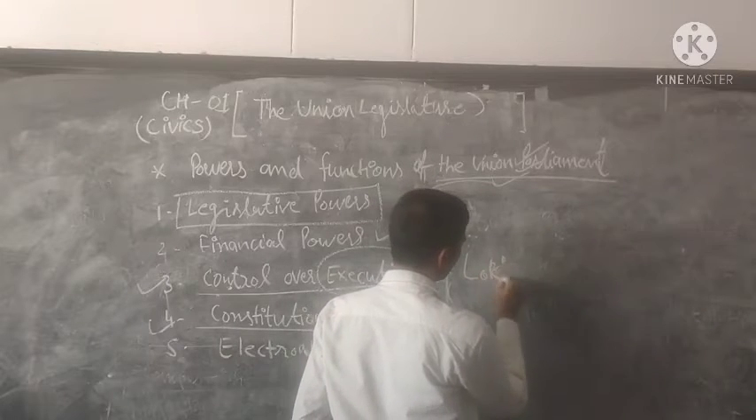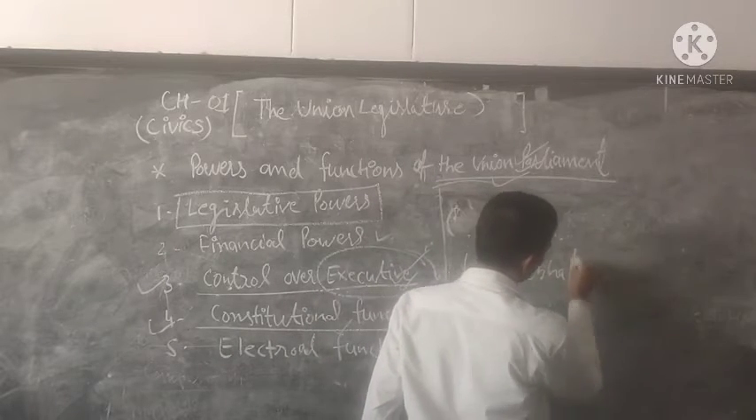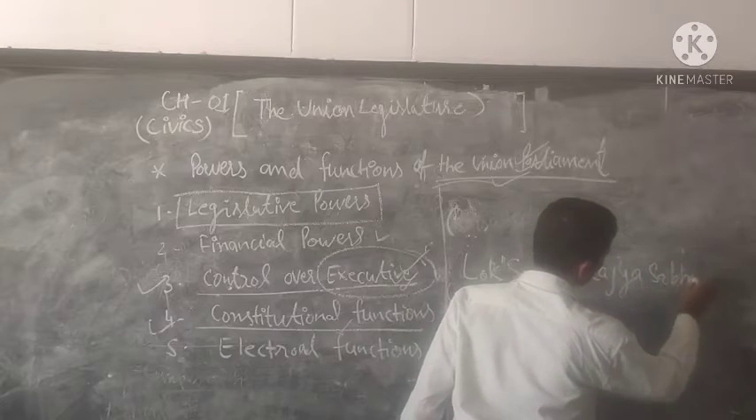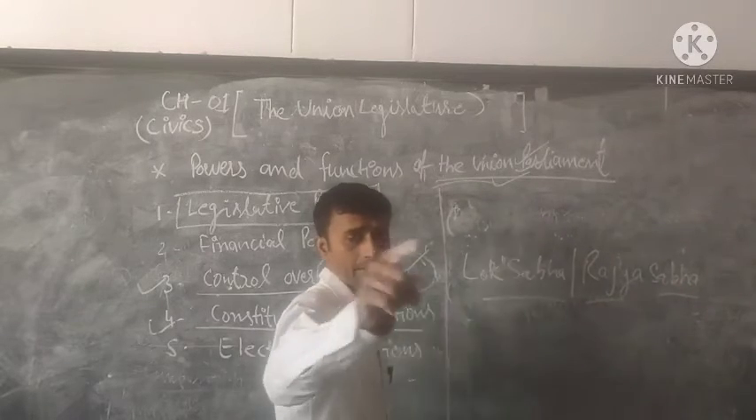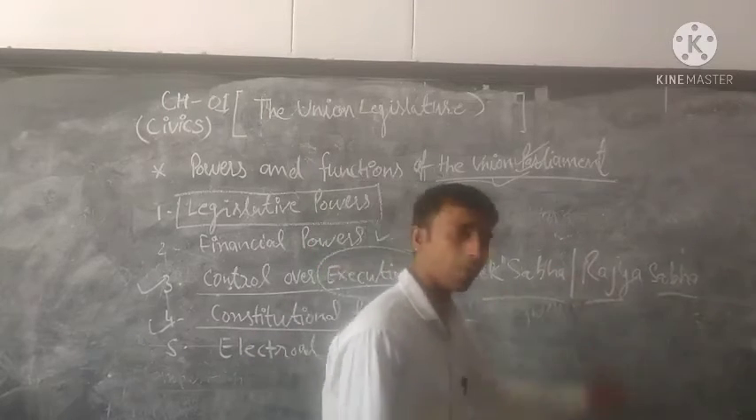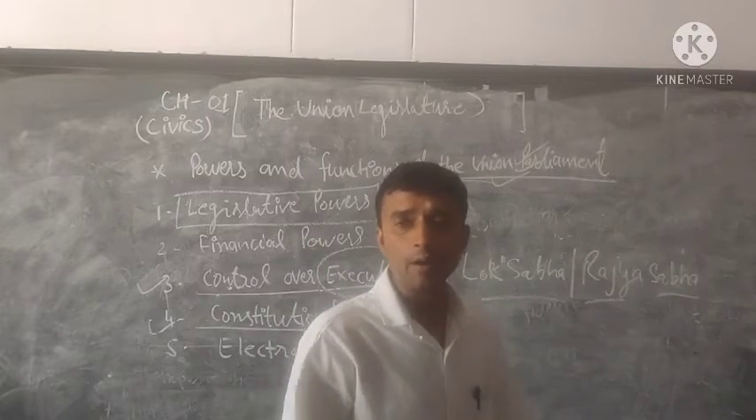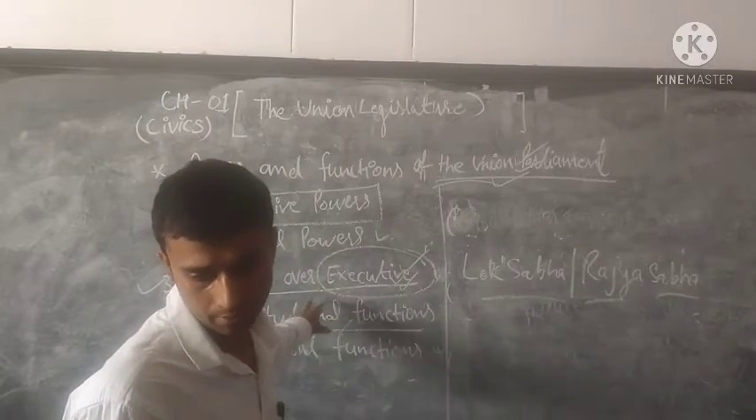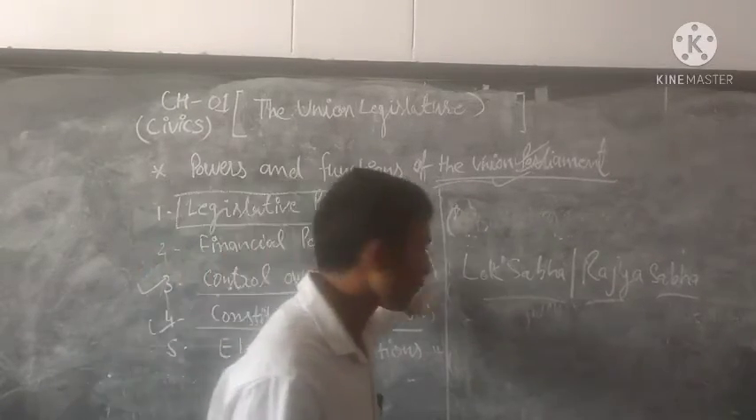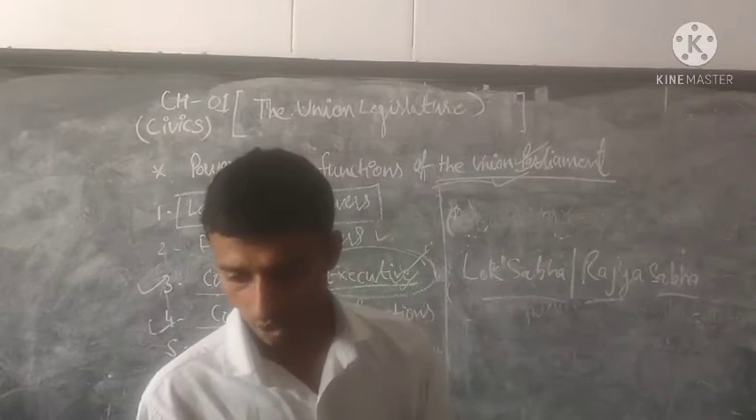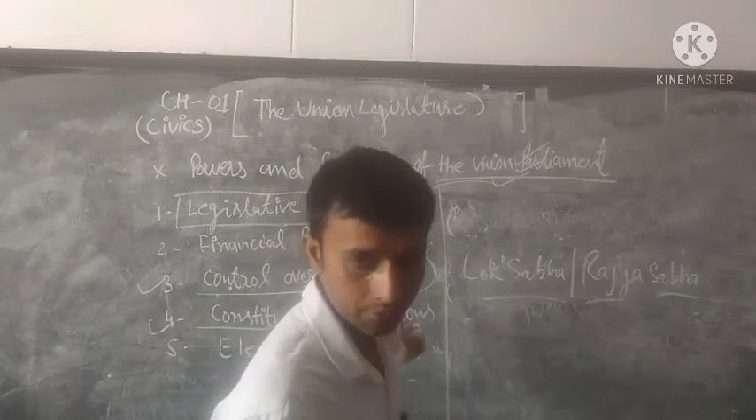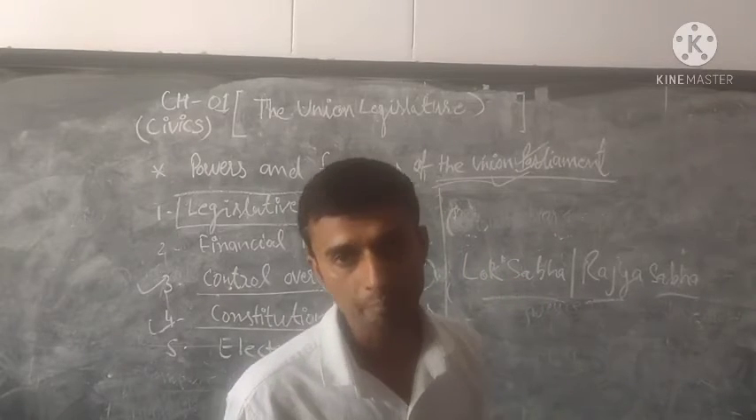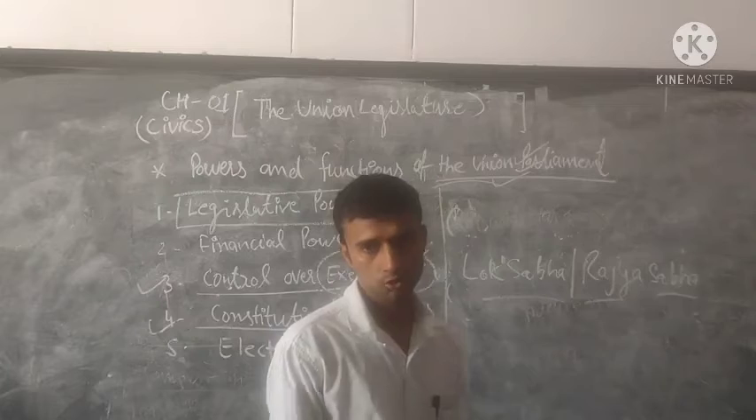Both the houses, Lok Sabha and Rajya Sabha, are responsible for any amendment of the constitution. Both houses pass the bill, then the amendment is complete. It is very important that the simple majority or the 2/3 majority is cleared by the parliament, then the amendment is approved into the constitution.